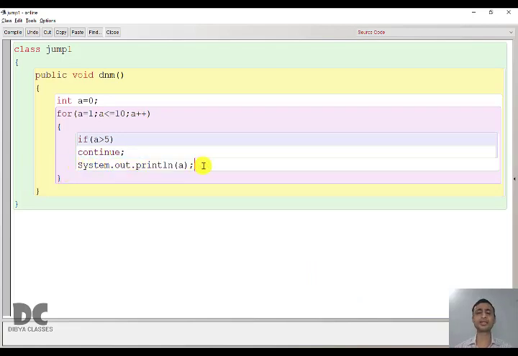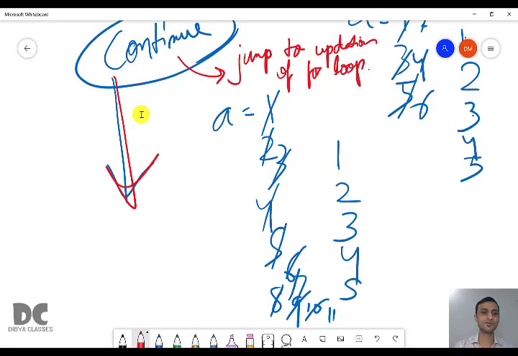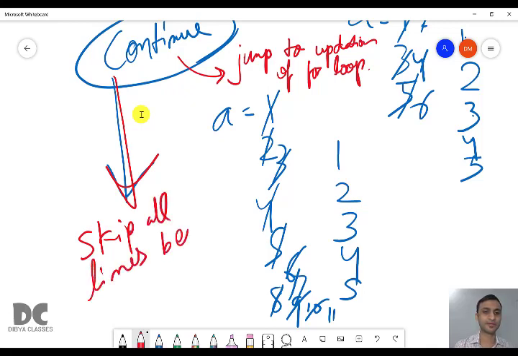Whatever, there can be 1, there can be 2, there can be an infinite number of lines or statements below continue. Whatever statements are present below continue but within the for loop will get skipped, and the Java compiler cursor will move to updation directly. So what will happen? It will skip all lines below continue